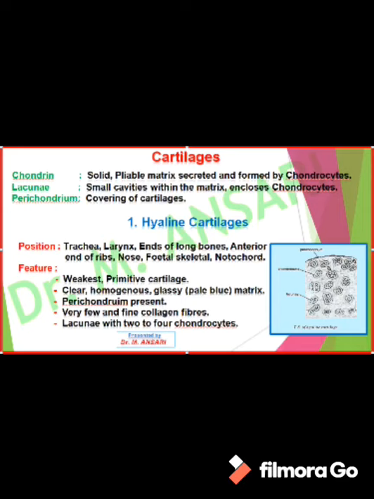Hyaline cartilage is primitive cartilage and it is the weakest cartilage among all the cartilages. The perichondrium is present in hyaline cartilage and in its matrix very few and fine collagen fibers are present. And lacunae have 2 to 4 chondrocytes, the cells of cartilages.